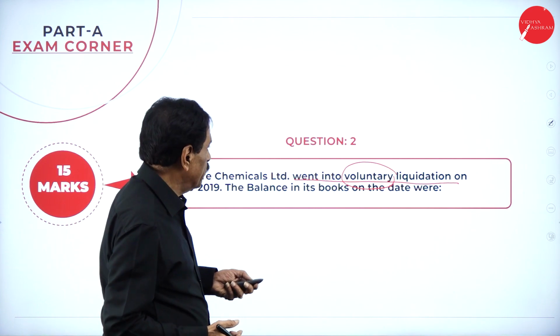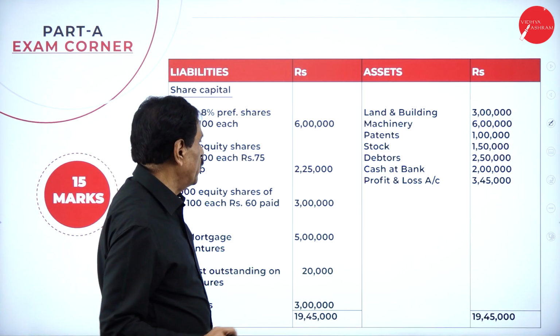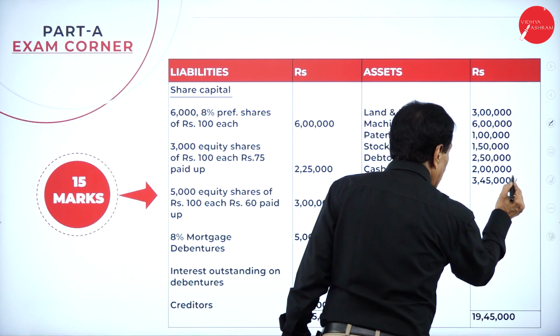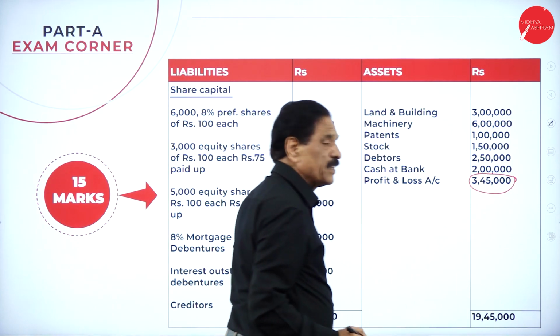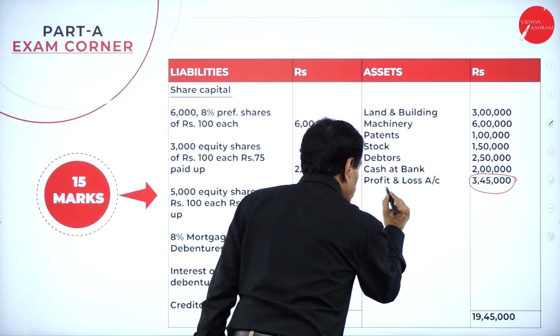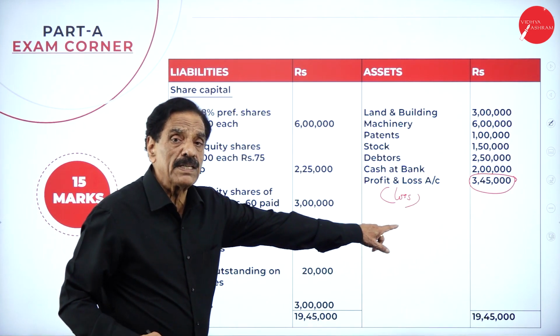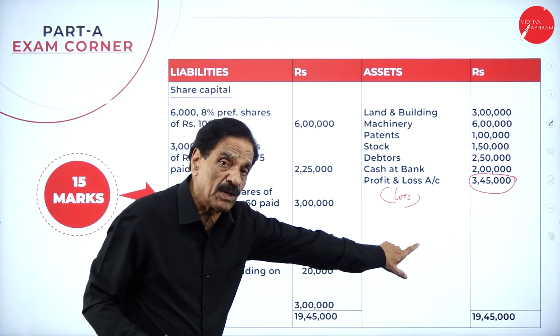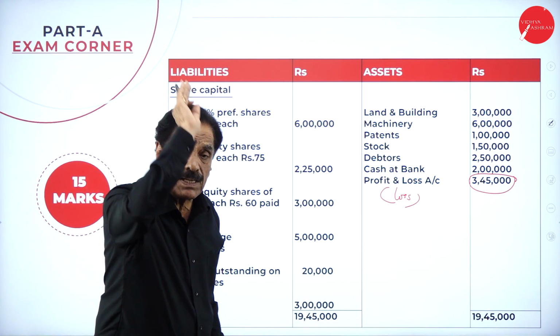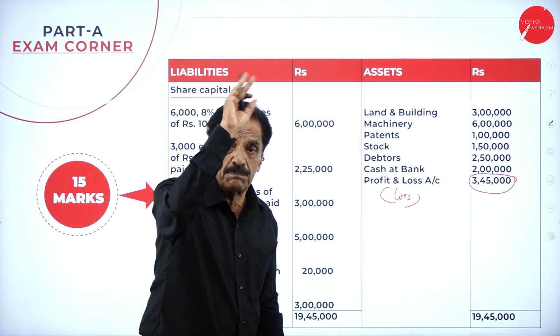I'll tell you. If you see the balance sheet, here we got 3,45,000 on the asset side. We mean to say it's a loss, a heavy loss. How much heavy loss is the company considered to have? 3,45,000. That is why the company has been liquidated. The company has been closed down.